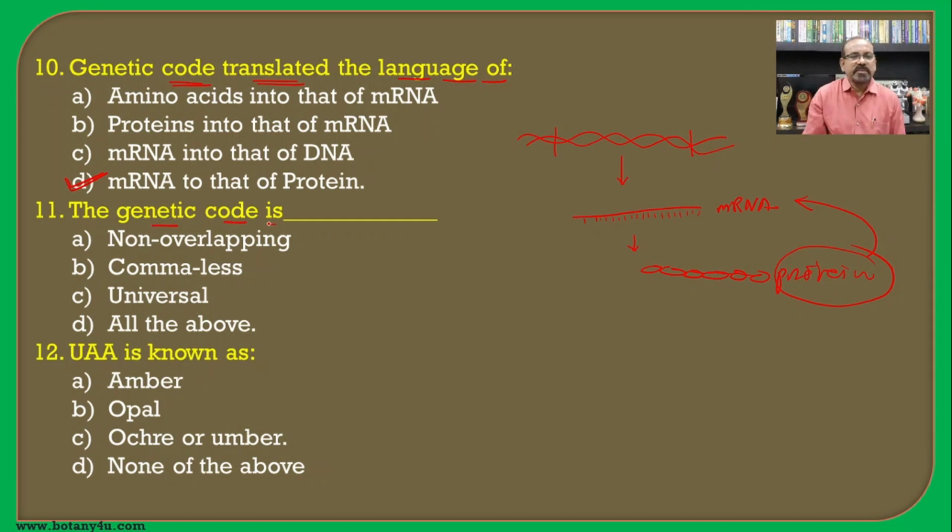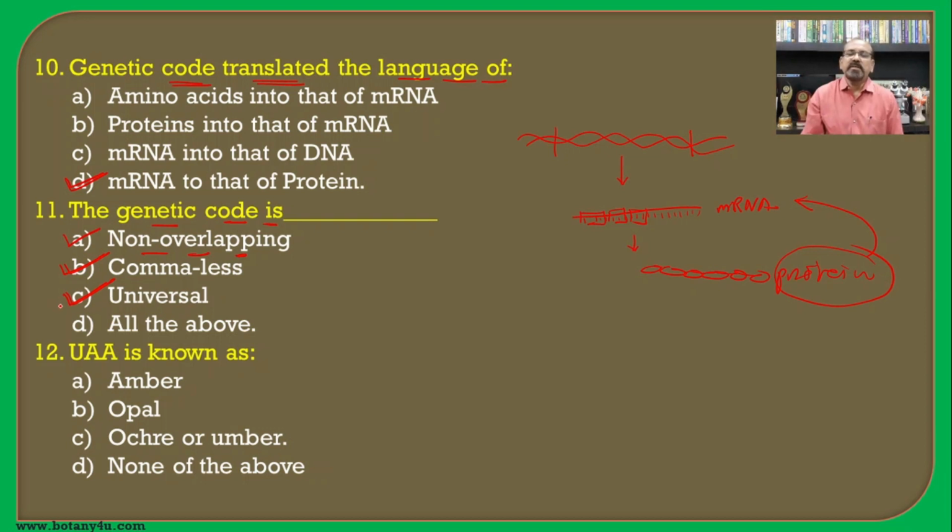If you see the characteristics of the genetic code, the code is non-overlapping. Here always 3 nitrogen bases are read continuously without any gap, and hence it is known as non-overlapping, because one codon is read once. Again, there is no gap or nitrogen base in between the codons, and hence it is known as commaless, and it is universal except in the cell organelles as well as some prokaryotes.